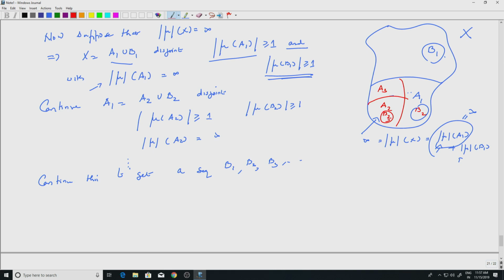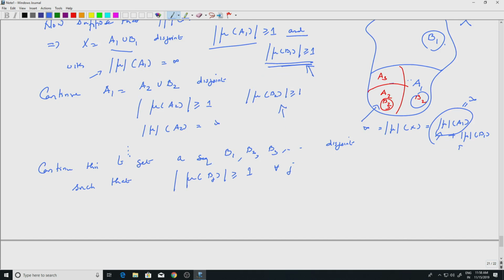This is a disjoint sequence such that modulus of mu Bj is greater than or equal to 1 for every j. So at each step both the pieces have modulus of measure greater than 1.